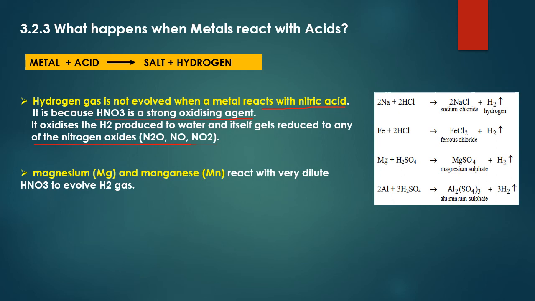Magnesium and manganese react with very dilute HNO3 to evolve H2 gas. If you make them react with concentrated HNO3, at that time also the reaction will not occur. We need a very dilute HNO3 acid if we want it to react with magnesium and manganese. And the next point is copper does not react with dilute HCl.